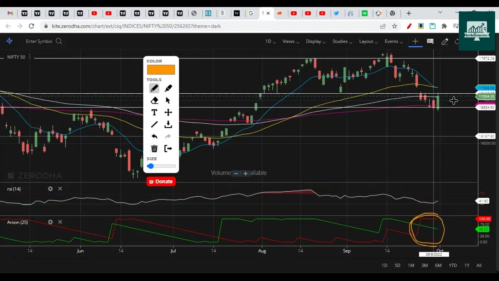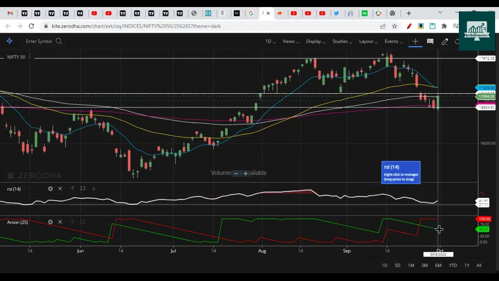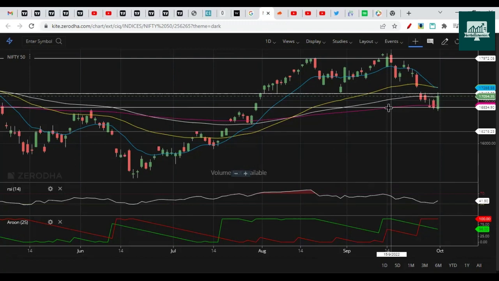So it's better not to think of looking for reversal trades as of now. Mostly it will go below 30, RSI will go below 30. Before that, there won't be a good relief. So this is the start of the trend, that's what I can say here. RSI and Aroon are showing us the bearish signal. So the indicators are showing a bearish signal.